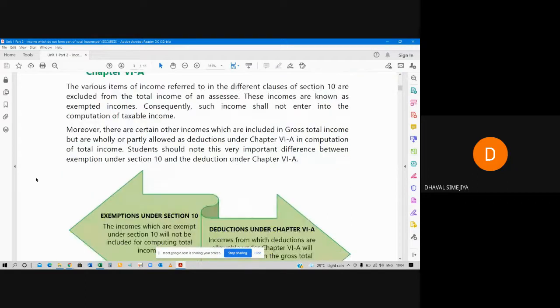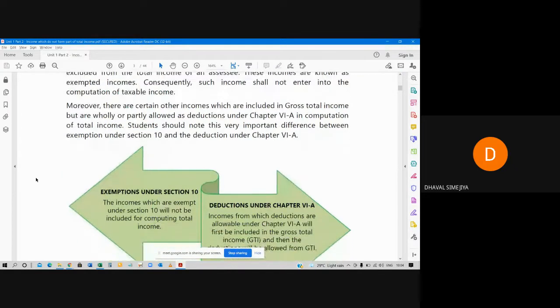Moreover, there are certain other incomes which are included in gross total income but wholly or partly allowed as deduction under chapter 6A. So there are certain incomes which are included in gross total income but are available as deductions. Which type of income?